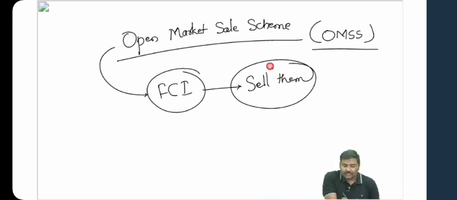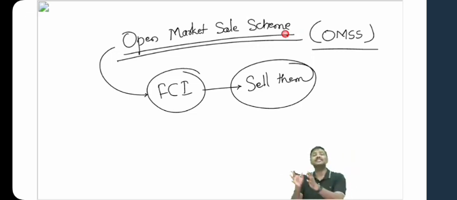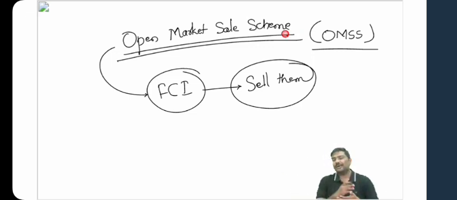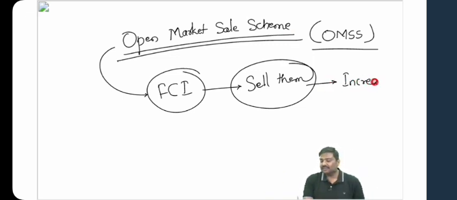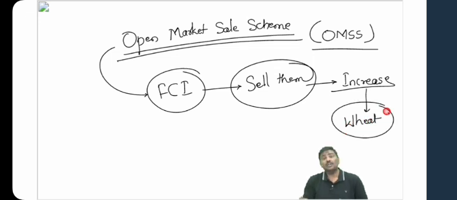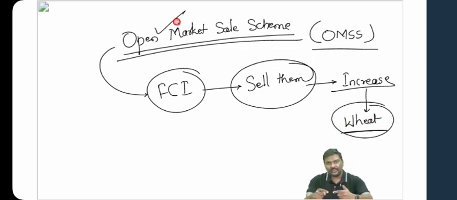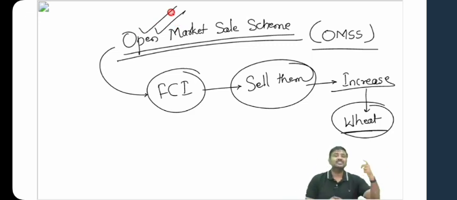Let me know. There is a scheme of Government of India, the Open Market Sale Scheme, OMSS, which is conducted by FCI. What is the objective of the Open Market Sale Scheme? The Food Corporation of India will take the food grains that they are storing and sell them in the market in order to increase the supply of these food grains. That is exactly what has been done very recently in the case of wheat. FCI sold wheat under the Open Market Sale Scheme to increase the supply of wheat. As supply increases, market prices will automatically start cooling down. This is basically the usage of buffer stocks maintained by Government of India.